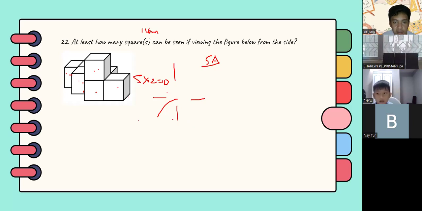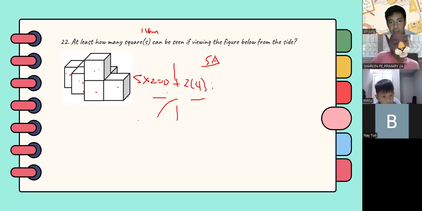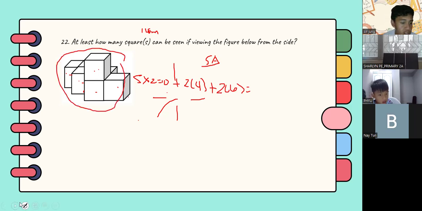So anyway, to solve for the surface area, you just need to count how many sides you can see on every side: front, back, side, and then top and bottom. So you have 5 times 2, 10, plus 2 times 4, plus 2 times 6. So that should be the surface area of this figure. Any questions?